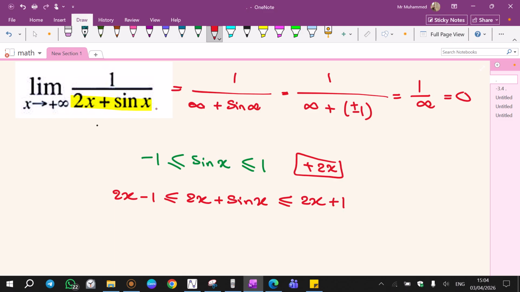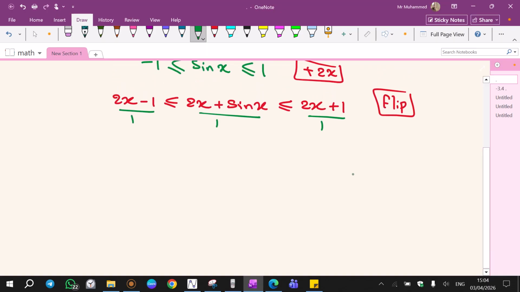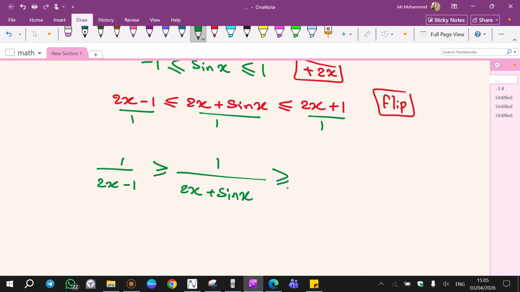Now I need 1 over 2x plus sine x. Then I say flip. Flip all of them. This is over 1. This is also over 1. This is over 1. Over 1 is always available. Now when we flip, we actually flip all of them and flip the inequality signs as well. There. 1 over 2x minus 1 greater than or equal to 1 over 2x plus sine x, that's the function we have, greater than 1 over 2x plus 1.